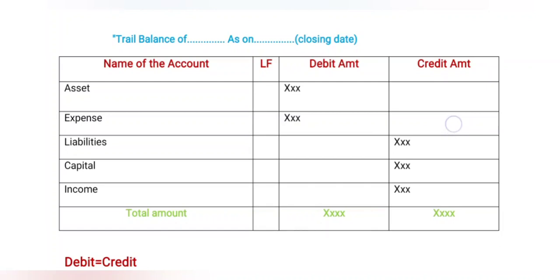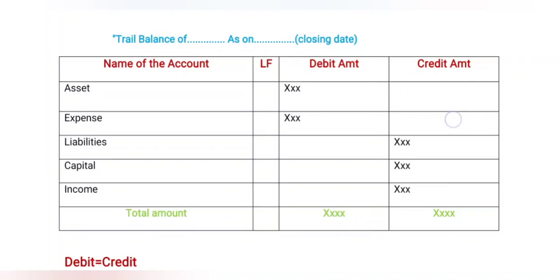The trial balance has four columns. First is the name of the account, then the ledger folio, third is the debit amount, fourth is the credit amount. According to the trial balance, assets and expenses are debit; liabilities, capital and income are credit. We already discussed this above.